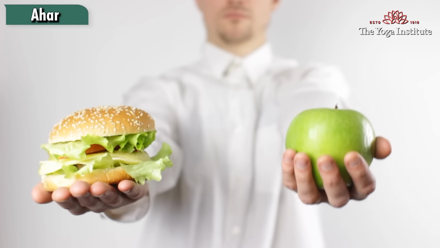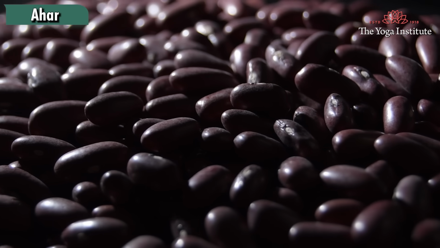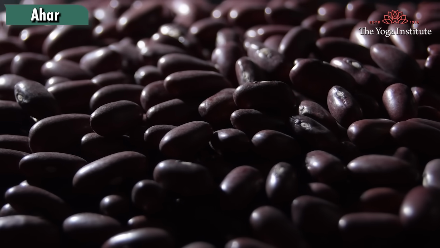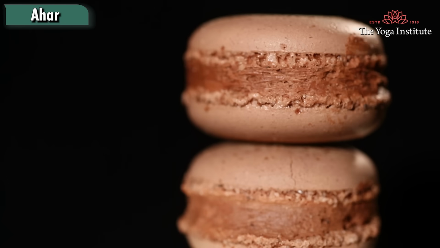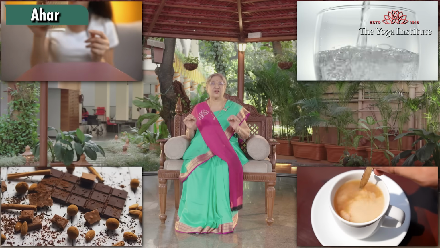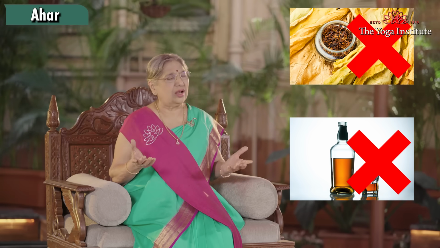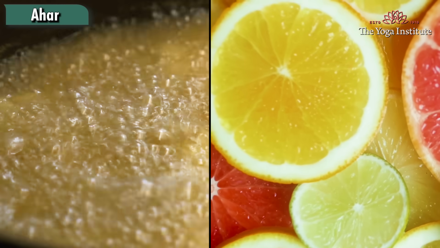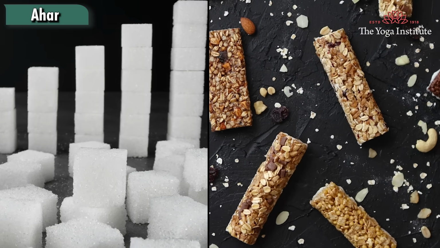It's also important to know which food will trigger this disease. High protein food, including non-vegetarian food, beans, also processed carbohydrates, and food containing saturated fat and trans fat. Avoid intake of caffeine, tea, soda, and chocolate. Also tobacco, alcohol, and other recreational drugs. Trigger food that increases inflammation in our body, like fried food, citrus, white sugar, and gluten, should be avoided.